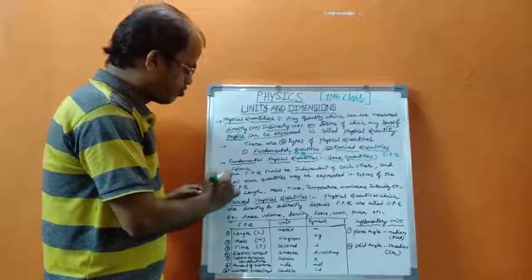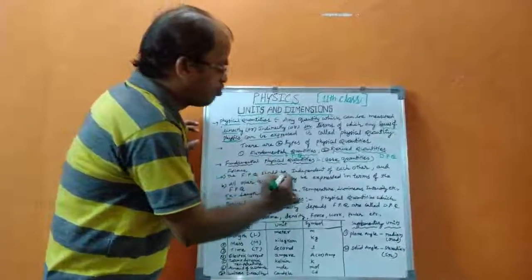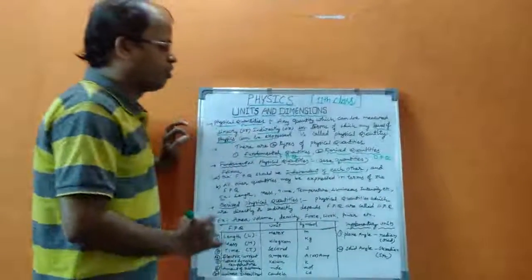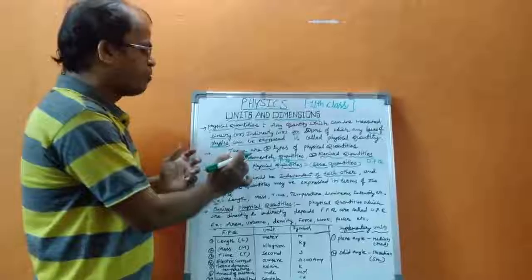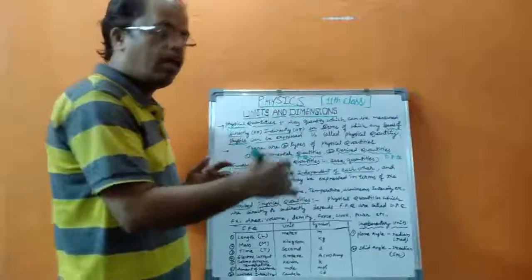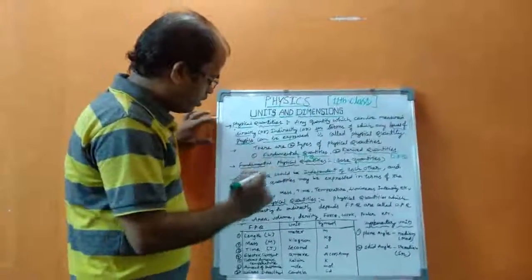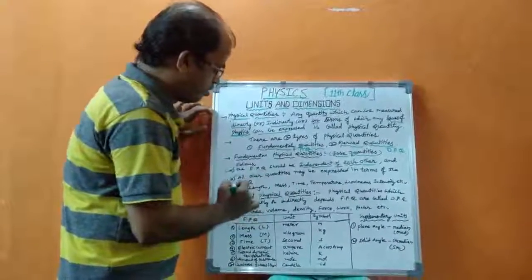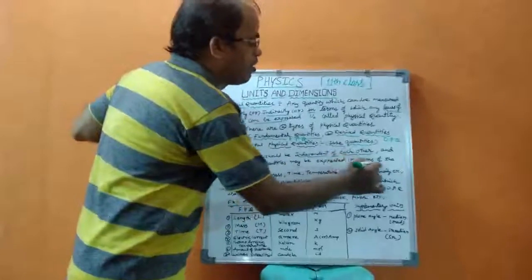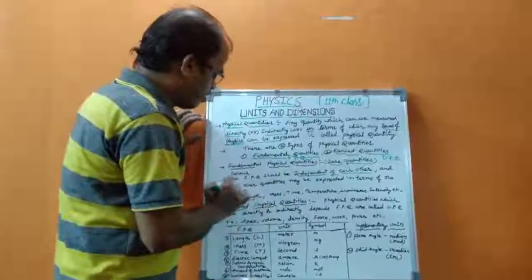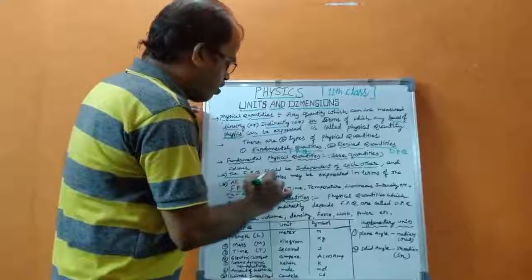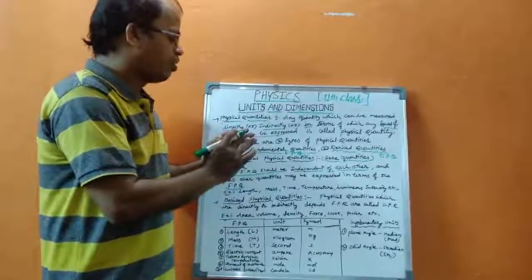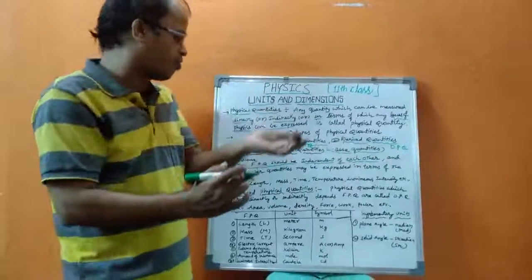First, they should be independent of each other, which means a fundamental physical quantity does not depend on other quantities. And second, all other quantities may be expressed in terms of the fundamental physical quantities.